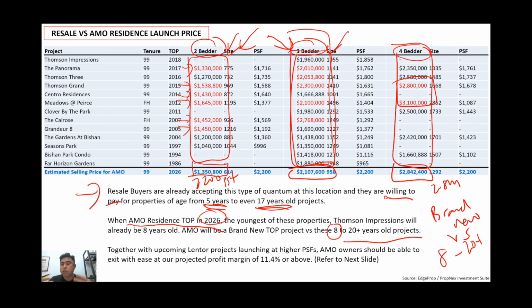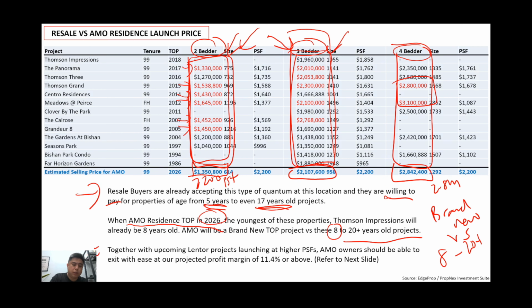Yeah, so imagine if now currently all these projects are already selling at this type of prices, will it be difficult for you to get out at the end of a 3 years SSD period where you are brand new versus 8 to 20 years old? To me, I would say I don't see an issue getting out at that juncture.